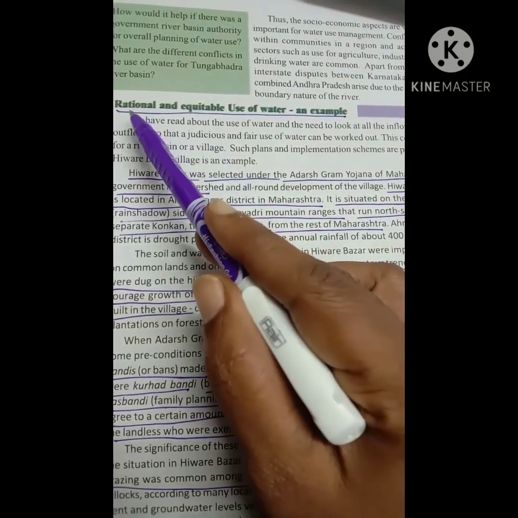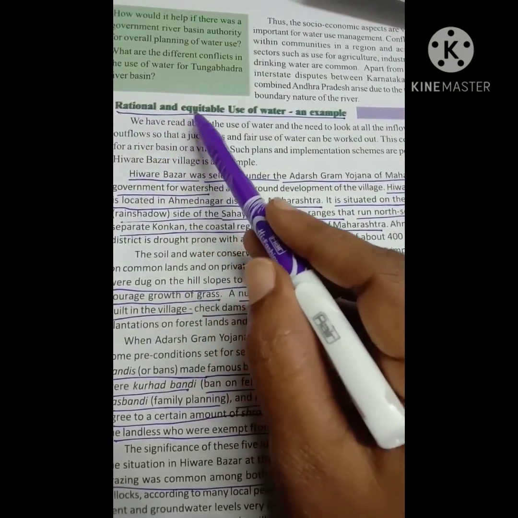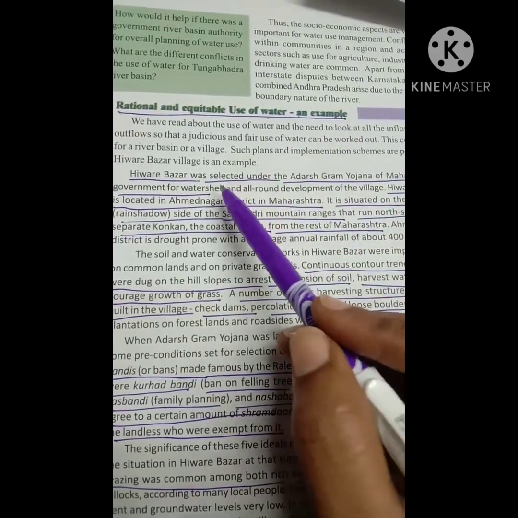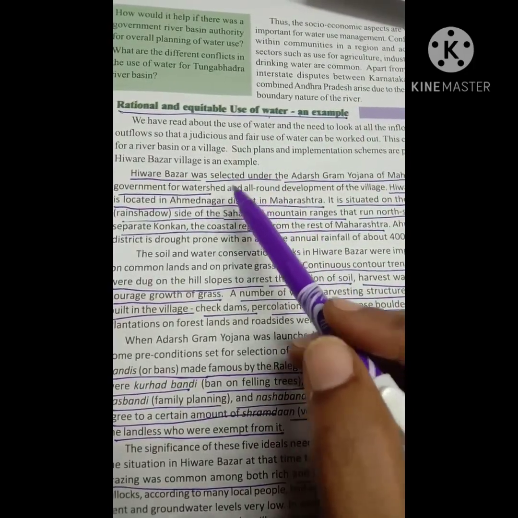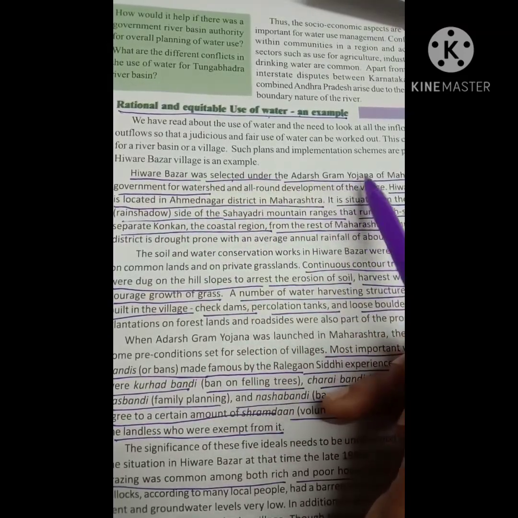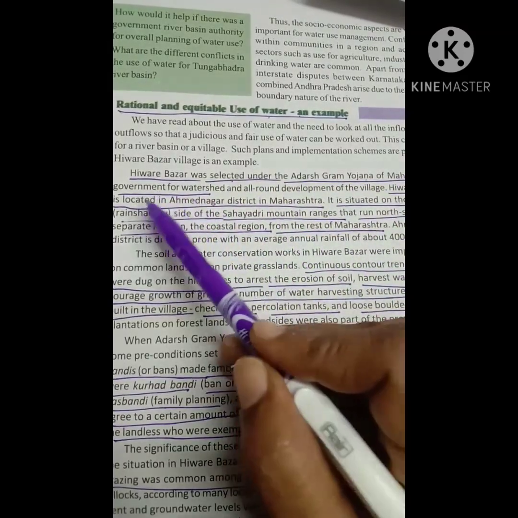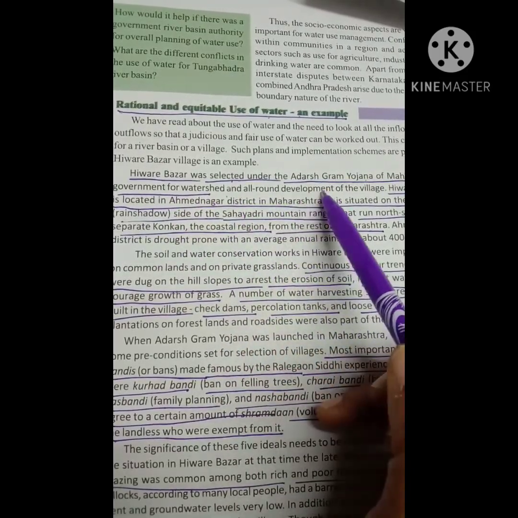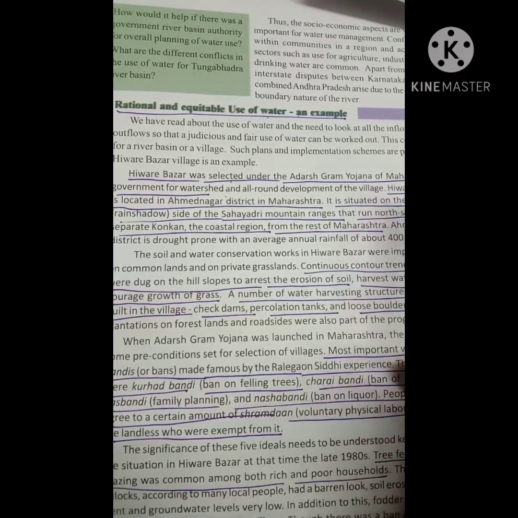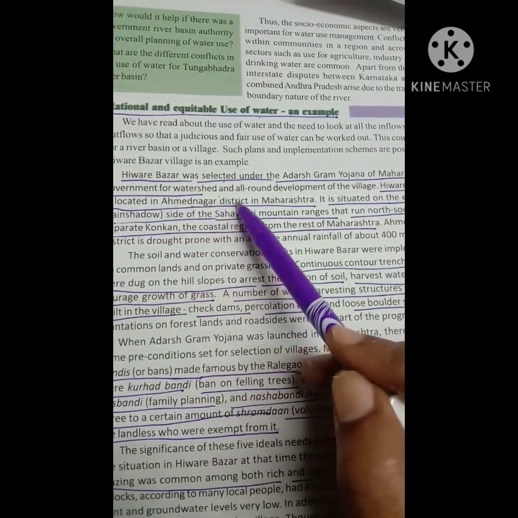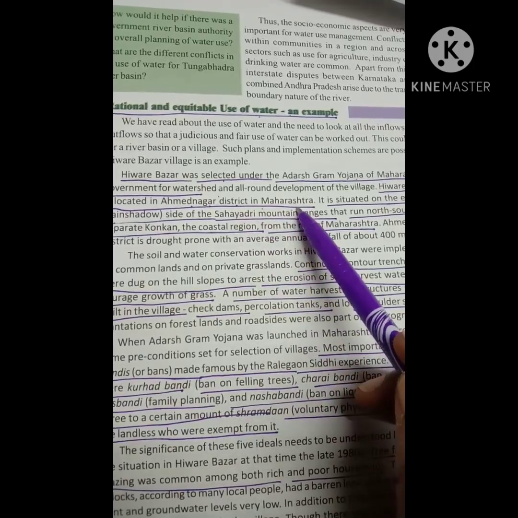Next one, rational and equitable use of water. An example here, Hiware Bazar. Hiware Bazar was selected under the Adarsh Gram Yojana of the Maharashtra government for watershed and all-round development of the village. Hiware Bazar is located in Ahmednagar district in Maharashtra.